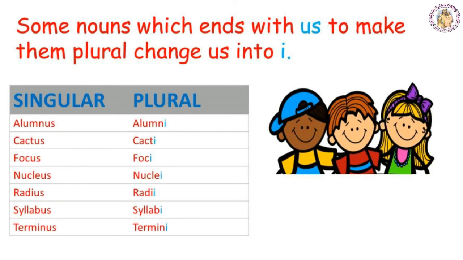There are some nouns which end with us. To make such nouns plural, you have to remove us and write i in place of us. For example, alumnus. The plural form of alumnus is alumni. You are removing us and writing i in place of us. Cactus, cacti. Focus, foci. Nucleus, nuclei. Radius, radii. Syllabus, syllabi. Terminus, termini, etc.